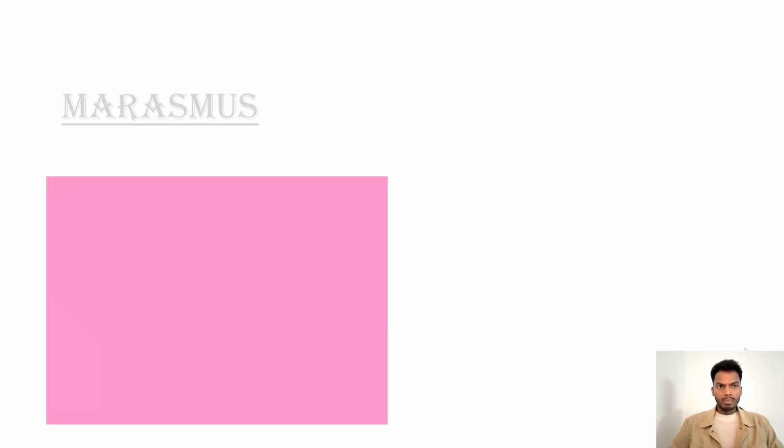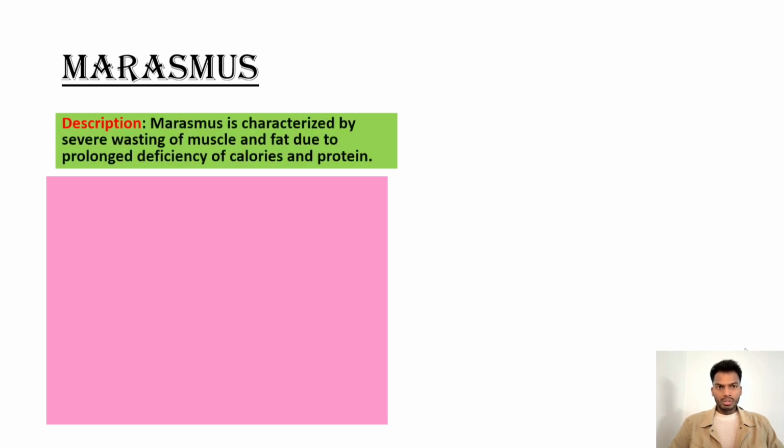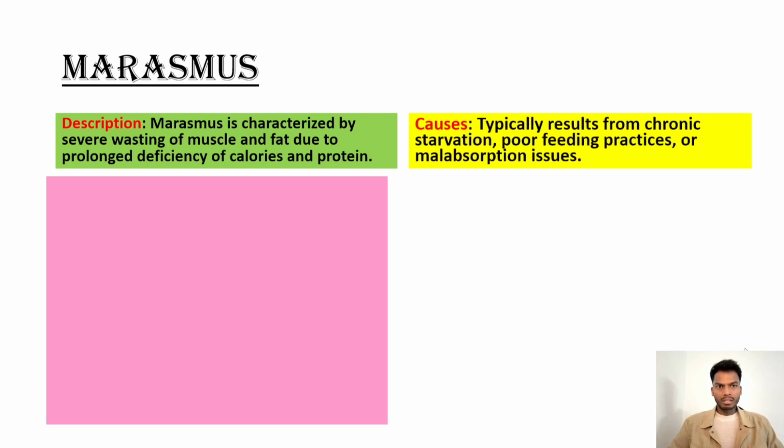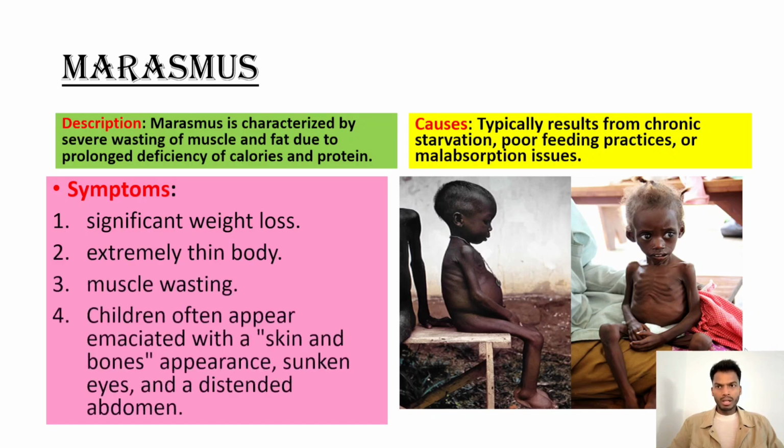Let's see in detail about marasmus. It is characterized by severe wasting of muscle and fat due to prolonged deficiency of calories and protein. Causes: it typically results from chronic starvation, poor feeding practices, or malabsorption issues. In this picture, we can see the typical symptoms. Symptoms include significant weight loss, extremely thin body, and muscle wasting. Children often appear emaciated with a skin and bones appearance, sunken eyes, and a distended abdomen.